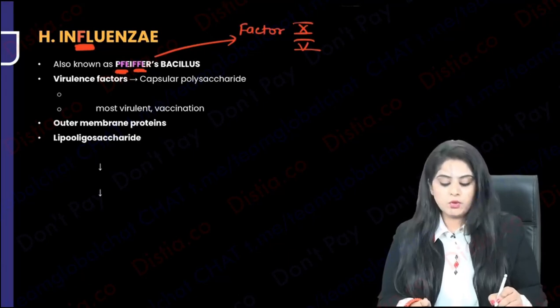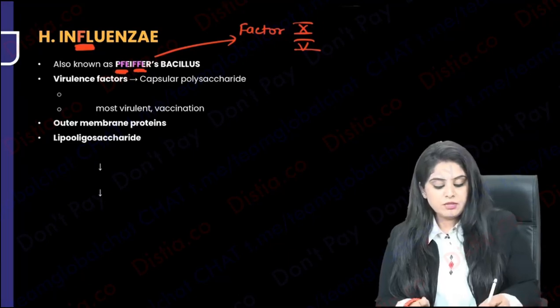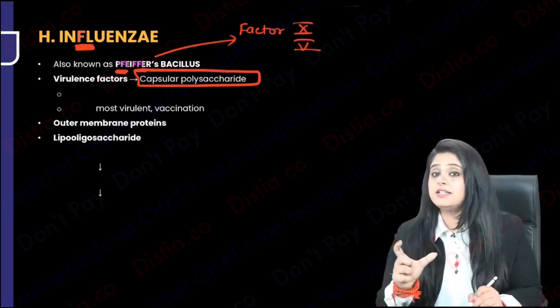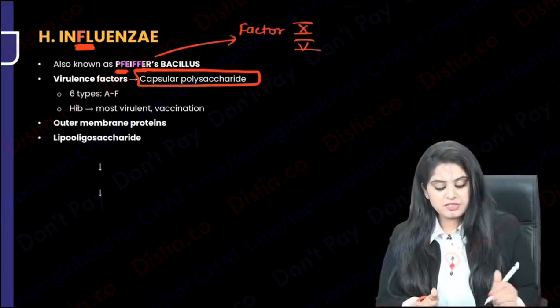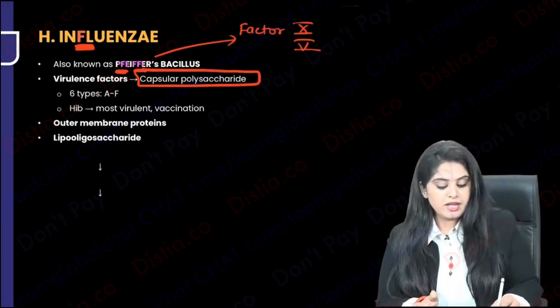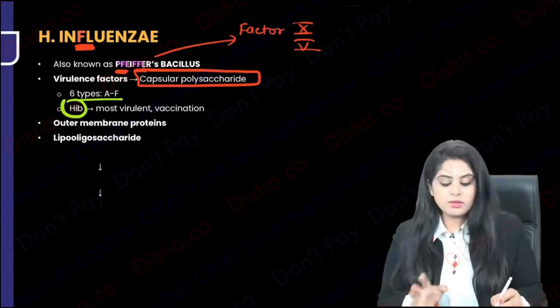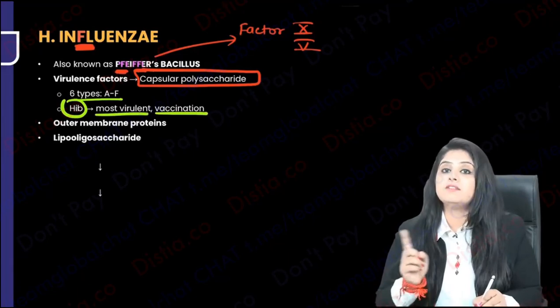That is also going to be important. So factor X and factor V are going to be there. Now before that, I want to tell you that Haemophilus influenzae has a capsular polysaccharide. Now whenever you have capsular polysaccharide, means it's antigenic, means you can divide it into many subtypes, and there are 6 subtypes that are known starting from A to F, out of which you will always come across Hib, because Hib is the one that is the most virulent. Hib is the one on the basis of which you will make a vaccine.